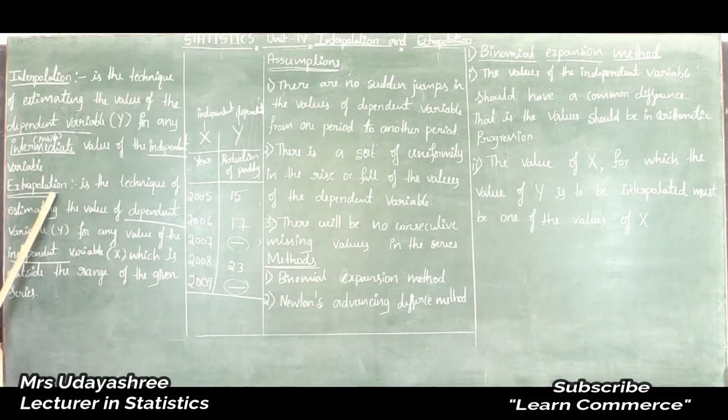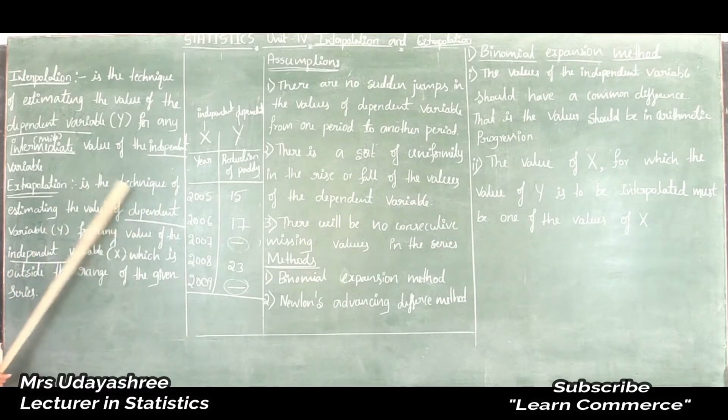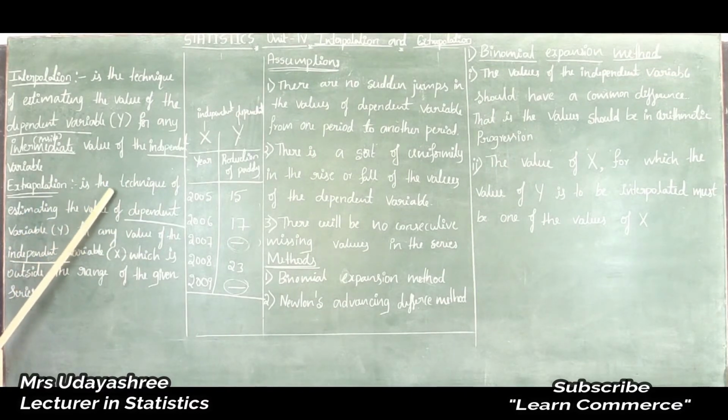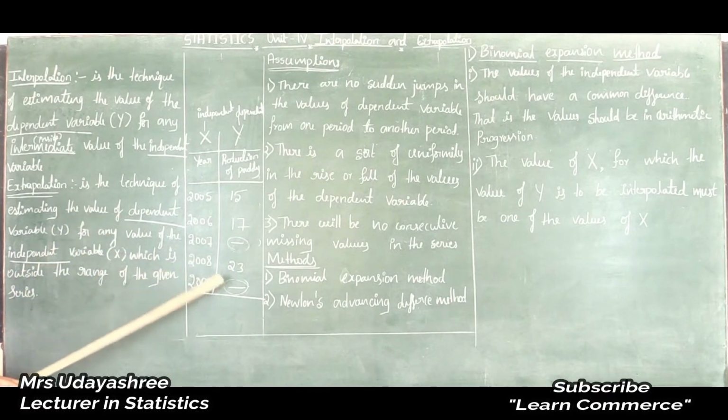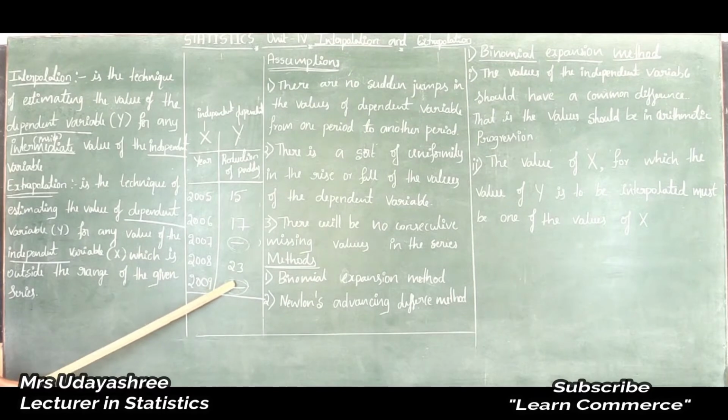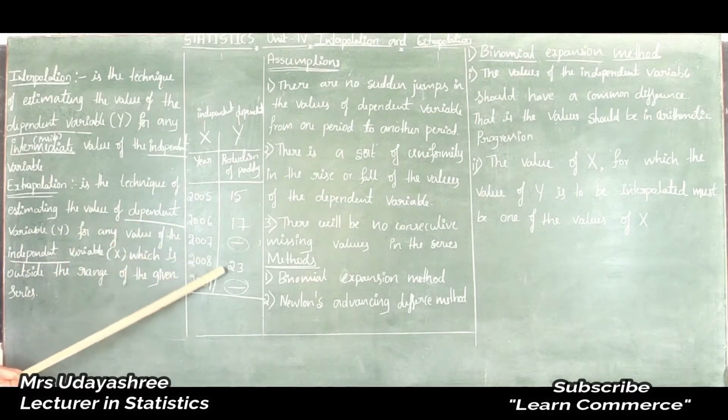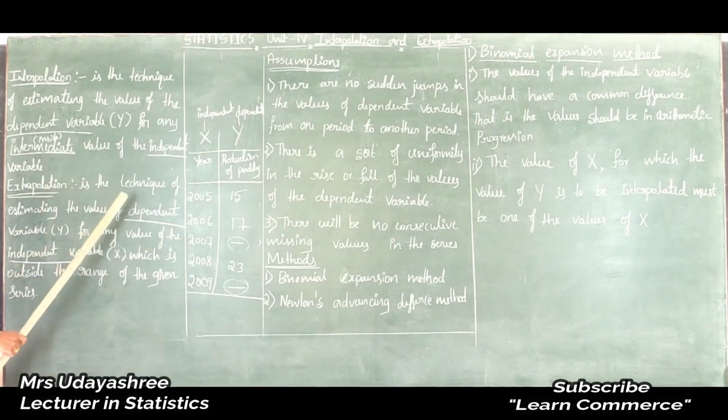Next, what is the definition of extrapolation? Extrapolation is a technique of estimating. This is also one of the techniques to estimate the value of the dependent variable. Here it is the unknown value of the dependent variable, the missing value. To find this missing value outside the given range, extrapolation is one of the techniques.